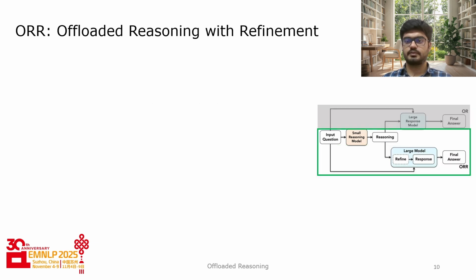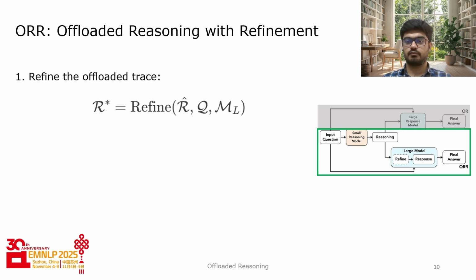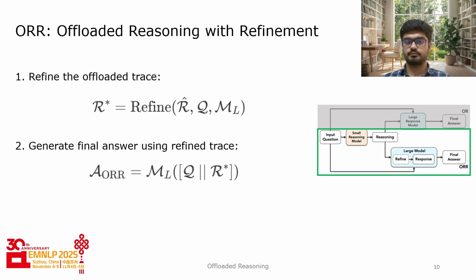We can extend the setup established so far by allowing the large model to refine or extend the offloaded reasoning trace generated by the smaller model. That is, instead of immediately initiating the synthesis of the final answer A, the large model is allowed to compute a refined reasoning trace, that is R star, using the offloaded reasoning trace R hat. This refined reasoning trace is then used to synthesize the final answer. Extending the reasoning process in such a manner allows the larger model to retain control over the correctness while still benefiting from the structure bootstrapped by the smaller model.